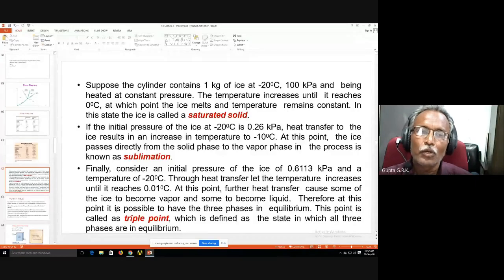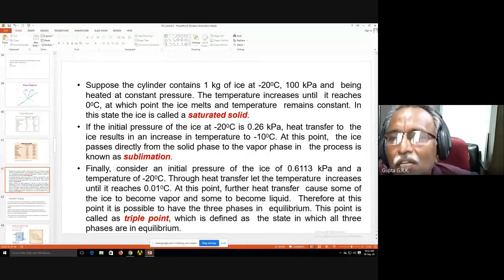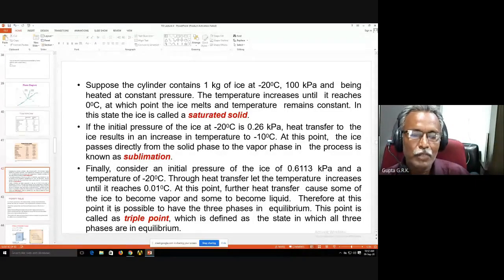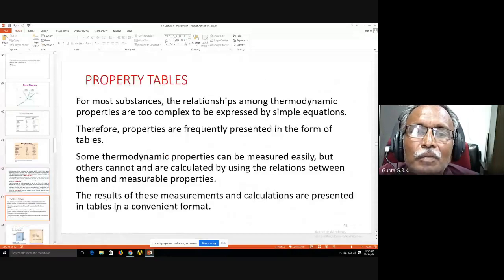So these are called property tables. Property tables are available in all your thermodynamics books. If you just go to the end of it, there are so many tables available. For steam properties, we have steam tables, and for refrigerants, we have refrigerant property tables.